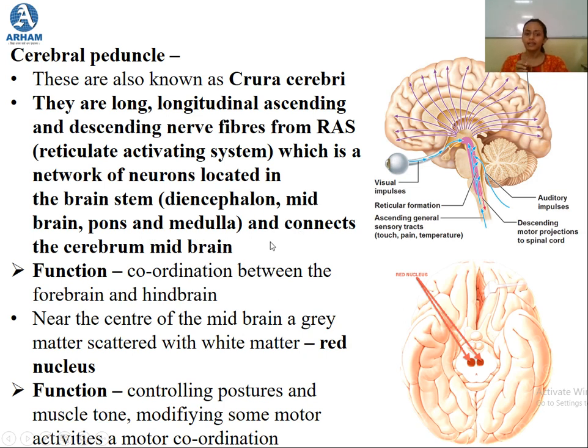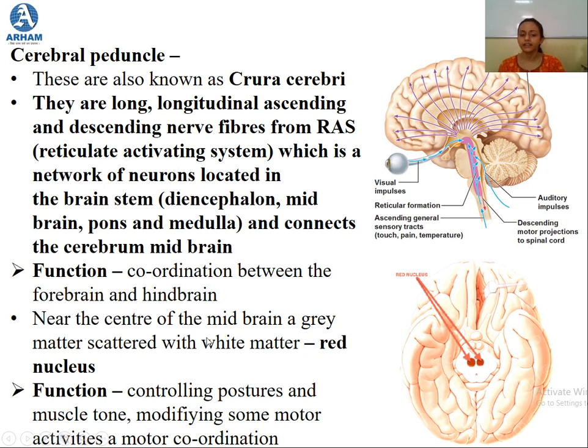Now this RAS connects the cerebrum of the midbrain. Okay, and the function of this RAS is coordination between the forebrain and the hindbrain. So this is the function of the RAS, that is reticular activating system.